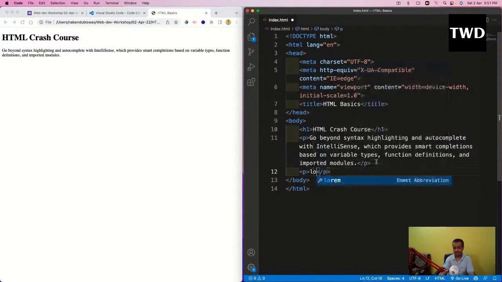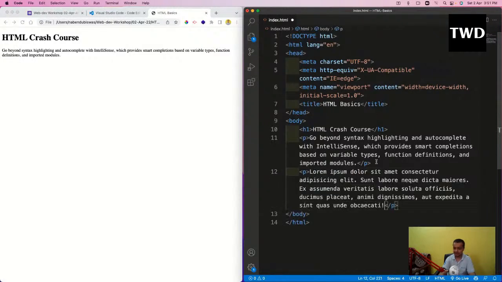Dummy data you can also generate from VS Code. VS Code is very powerful. I will write lorem and press tab, and this dummy data is created. This data has a special name, and it is known as lorem ipsum. Why lorem ipsum?